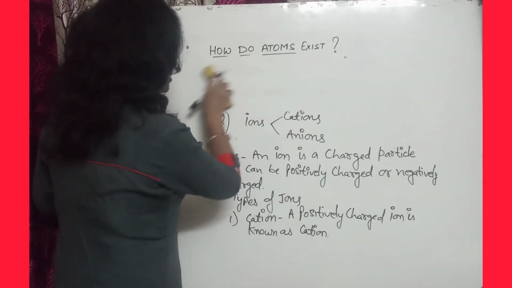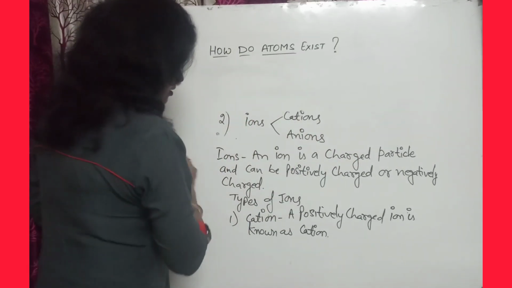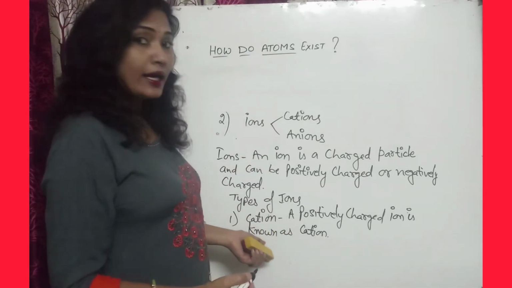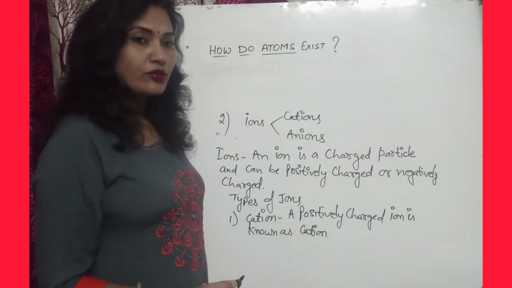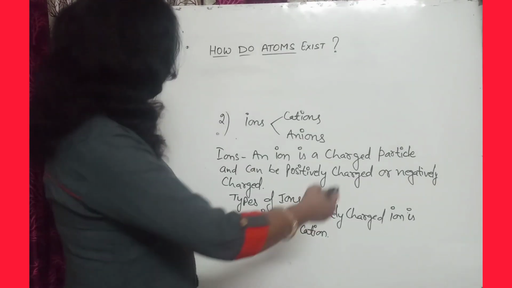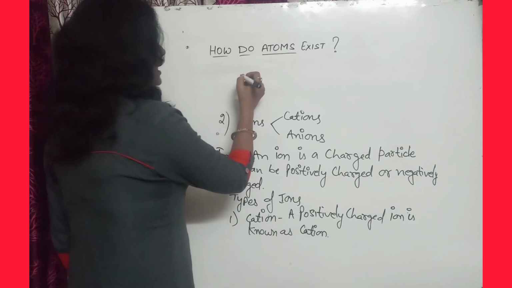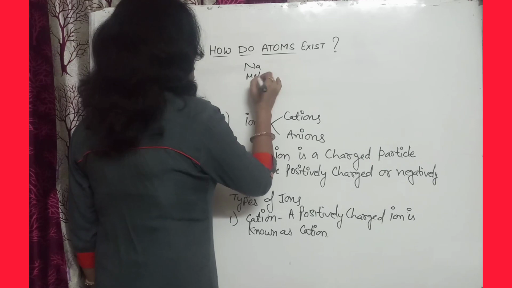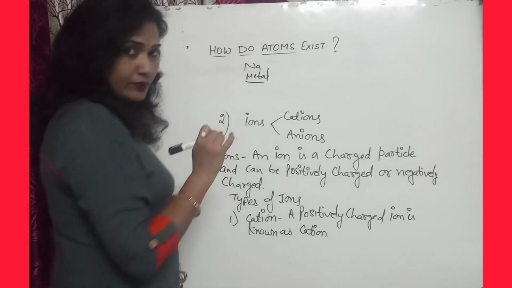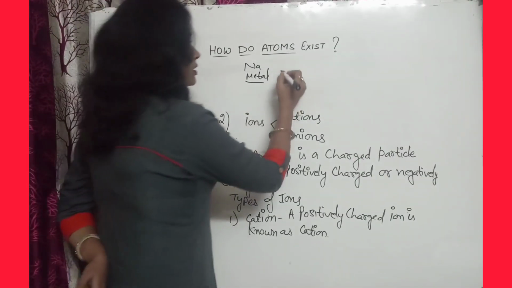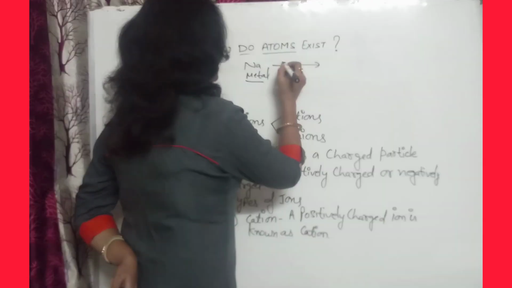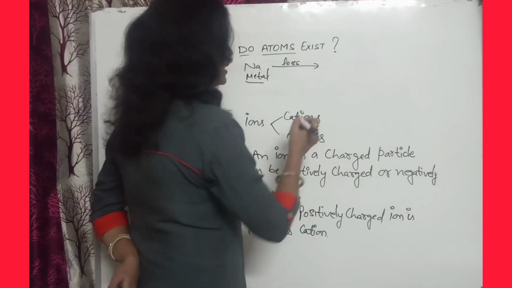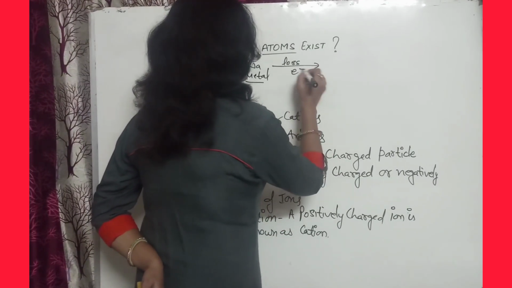Now next, these cations are formed by losing electrons. So how will they form? Let us discuss this. Like sodium metal, or it is an atom. This atom will lose the electron. Here you can write: loss of electron.